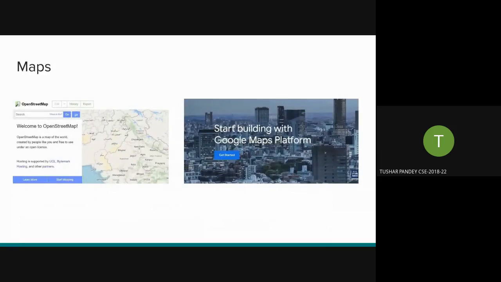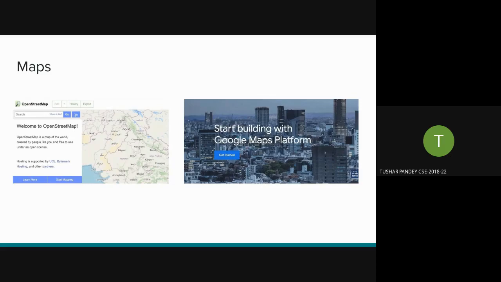Maps. Maps is actually a very interesting topic with APIs because maps are very hard to do. It is because of that there are systems dedicated to providing you data related to maps. We have OpenStreetMap, which is the open source alternative to Google Maps, and OSM is awesome, completely awesome, because Google Maps, you can't use it unless you have a credit card, unless you want to invest. Like for free projects, go for OSM 100%.